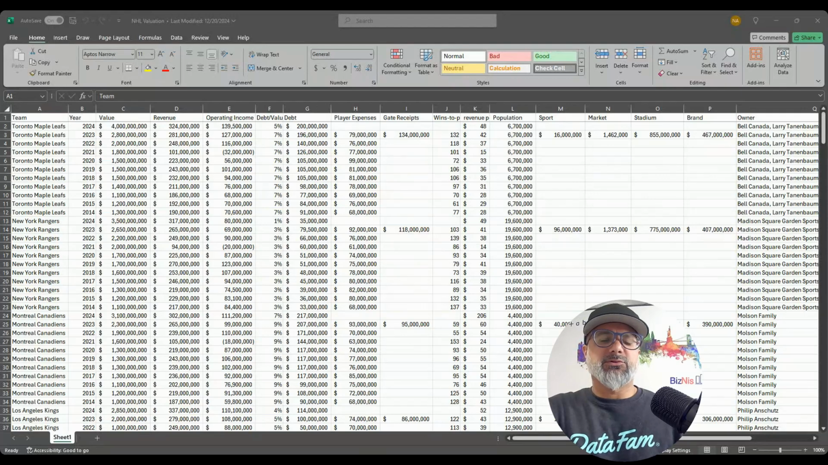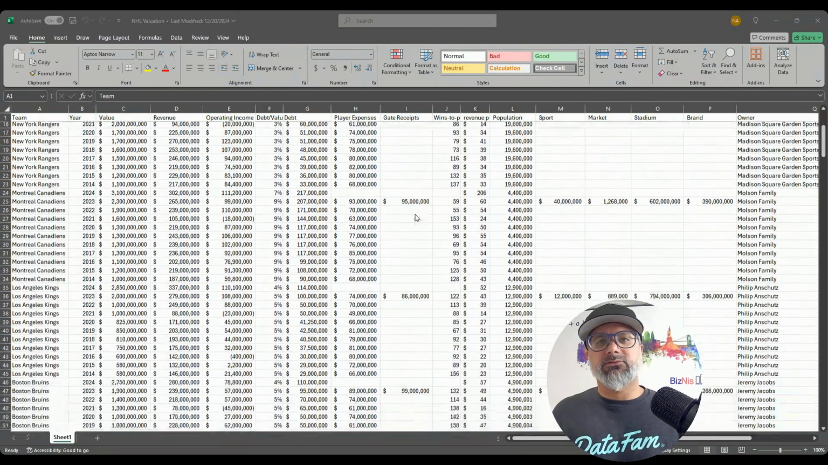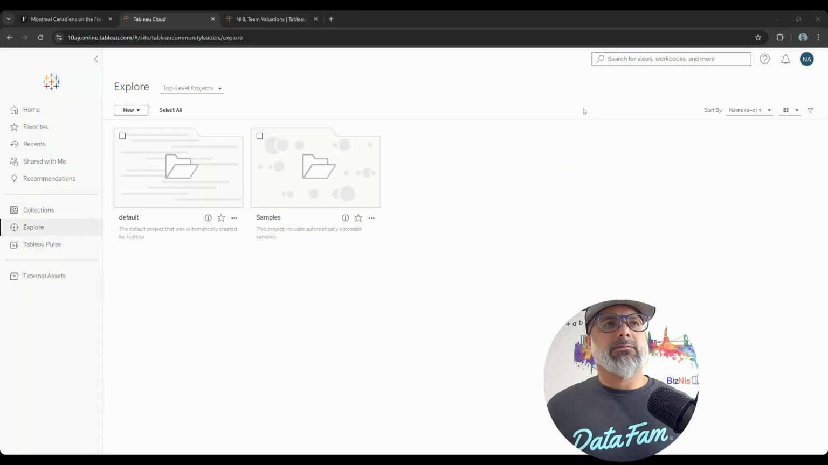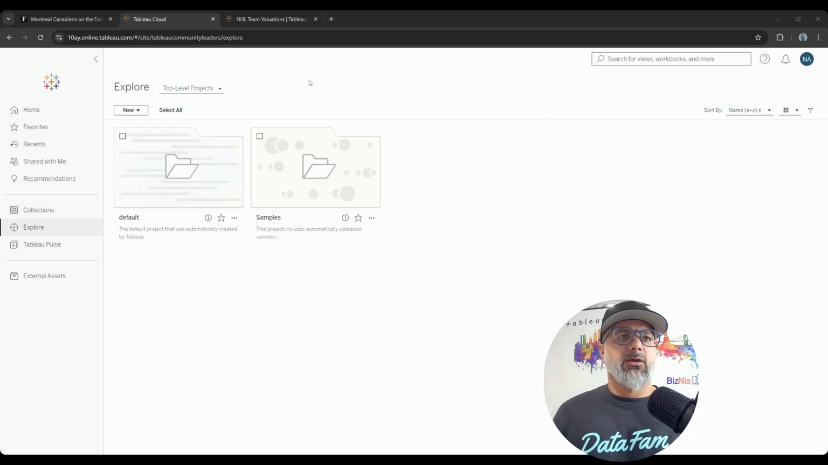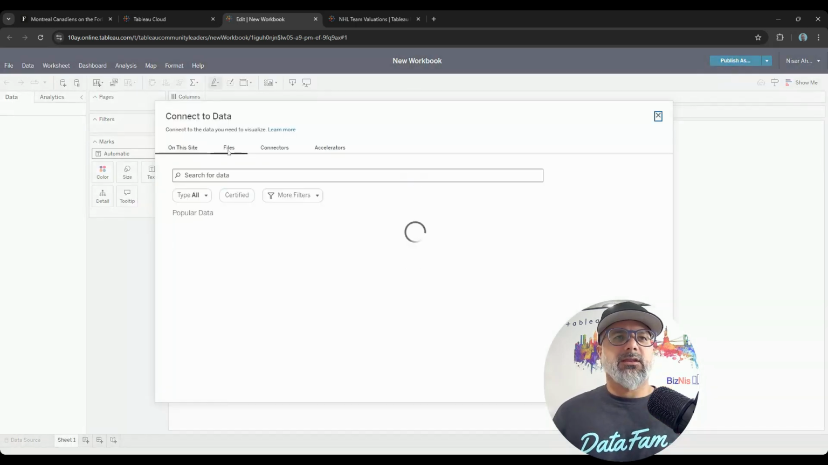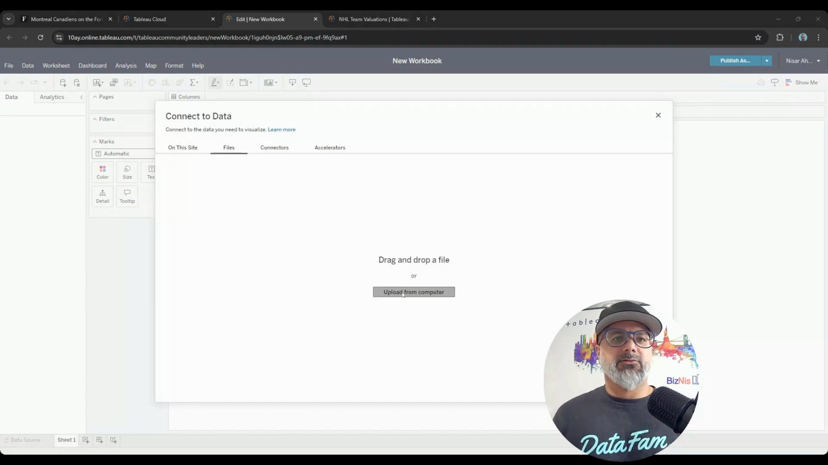The first thing I had to do was put this data together. This was not available for download. So I went through and actually put together an Excel spreadsheet with the 10 years worth of data for each team here. So this will be my data set. Right, so I'm in Tableau Cloud, and this is where we're going to leverage Tableau Agent and Tableau Pulse. So we're going to start off by creating a new workbook in here. And we're going to connect to that Excel file that I created.